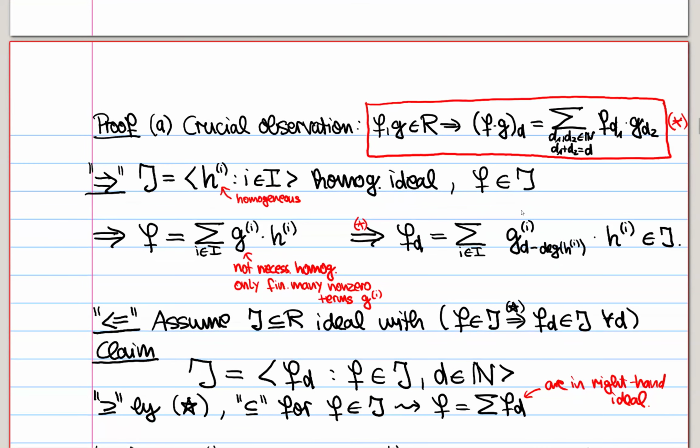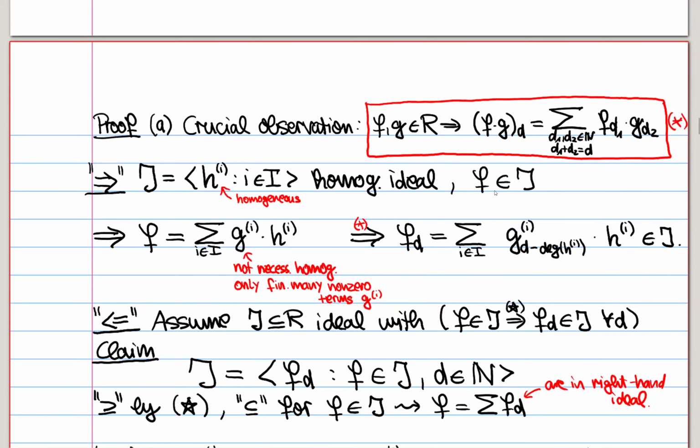Okay, so with this observation in mind, let's assume we have a homogeneous ideal J with some generators h_i. Then let's take any element f inside this ideal. By definition, it can be written as a sum of g_i times h_i, where the g_i don't have to be homogeneous, but at least we know there are only finitely many which are non-zero. That's a general element of J.